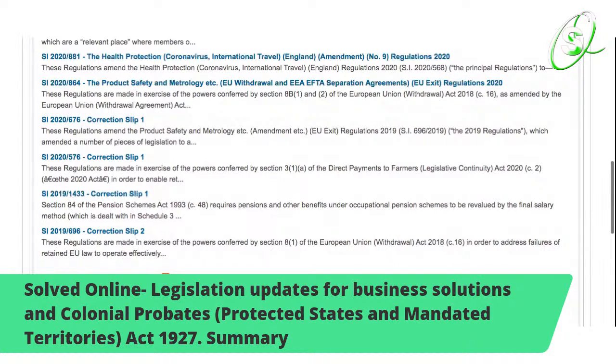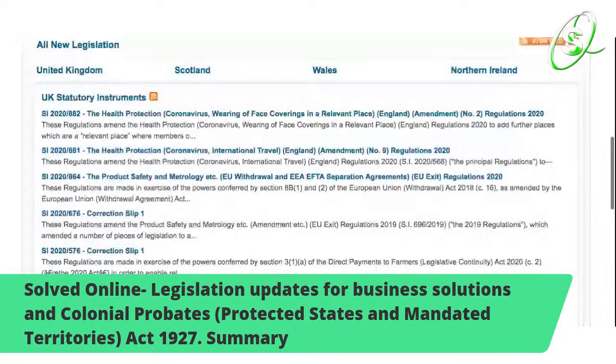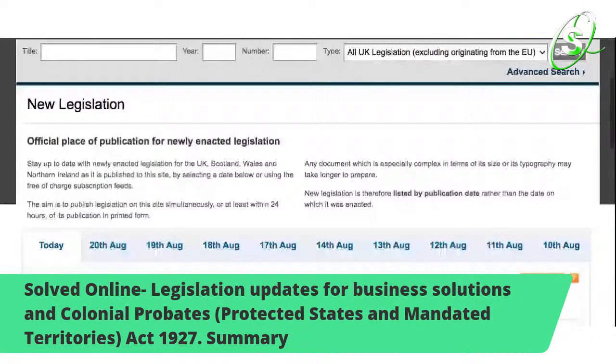Next, again, the correction slip is from: these regulations are made in exercise of the powers conferred by Section 8(1) of the European Union (Withdrawal) Act 2018. As you can see, the correction slip. So there you go, that's really it for the actual parliamentary business update. Like I say, things in time are moving forward and your life is being affected.